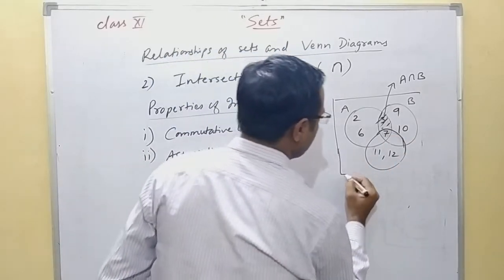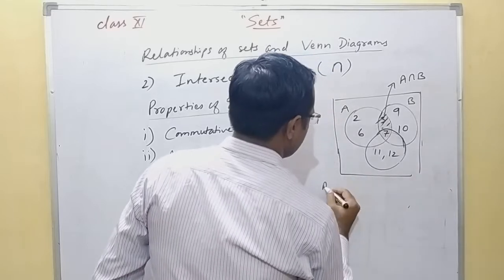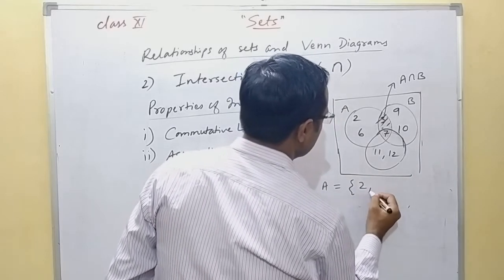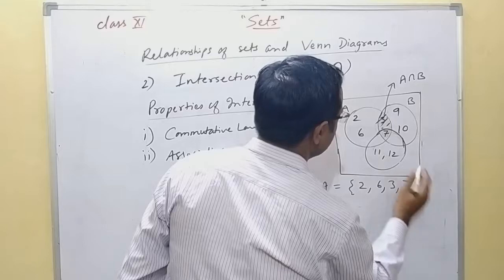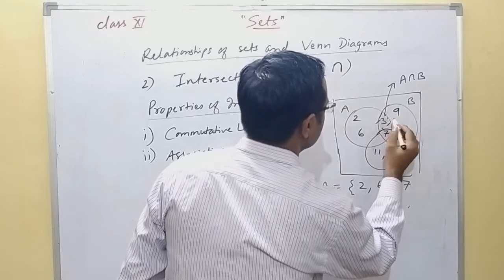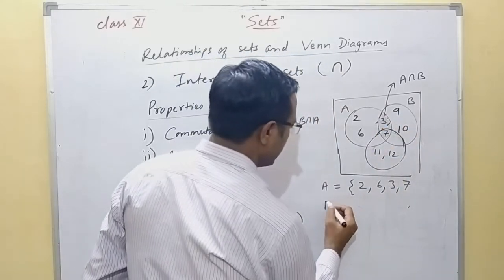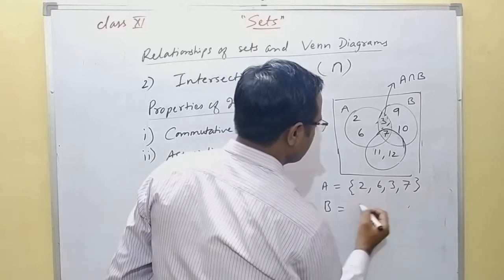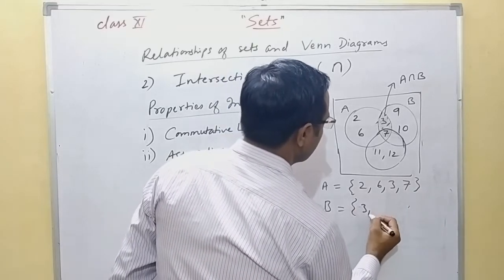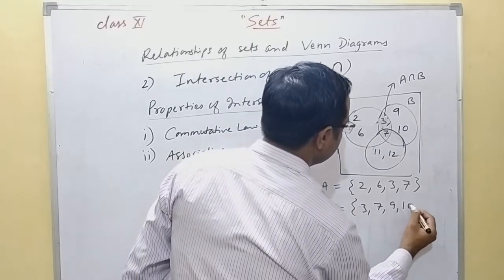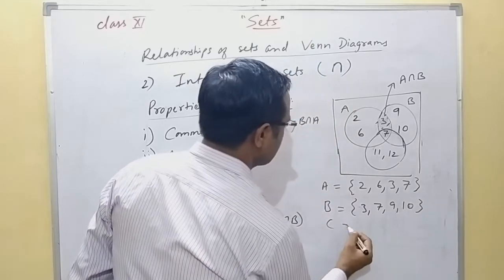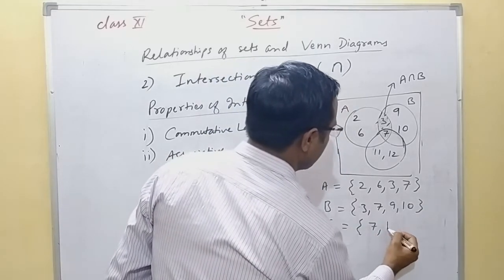Now we have 3 sets. The first set A is 2, 6, 3, 7. In the second set B, we have elements 3, 7, 9, 10. In the third set C, we have 7, 11, 12.